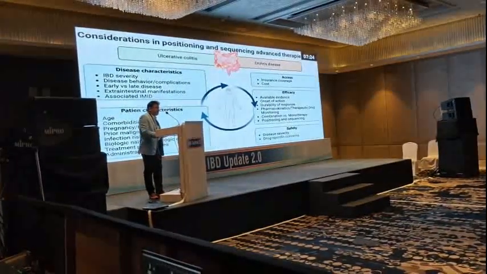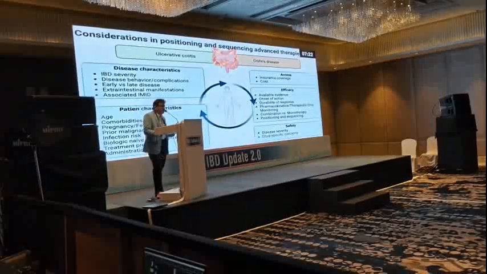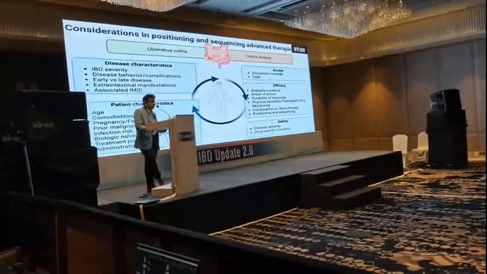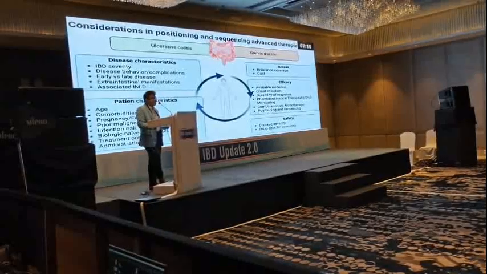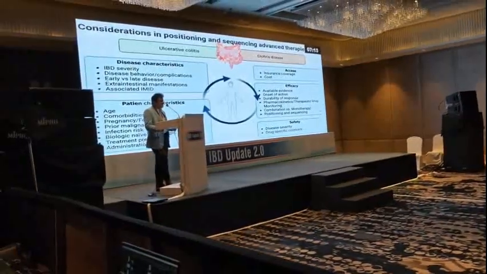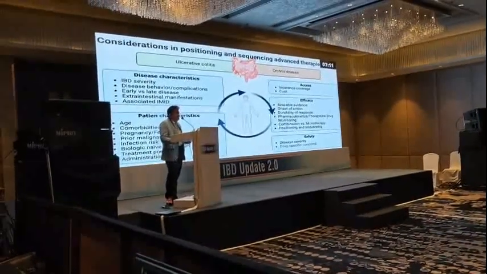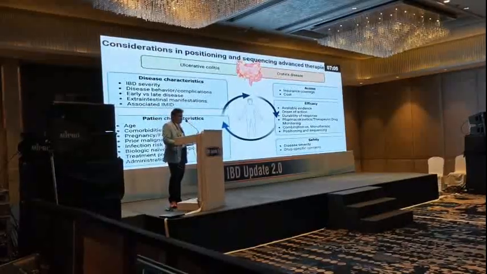And patient characteristics: when the patient is going to initiate the treatment, the age of the patient, whether the patient is an older patient or has other coexisting problems like malignancy, or if the patient is at any risk of infections like TB. All these pointers we need to address.